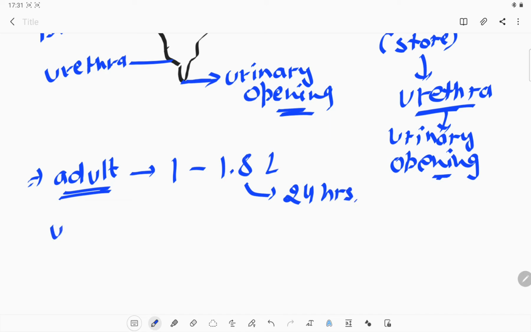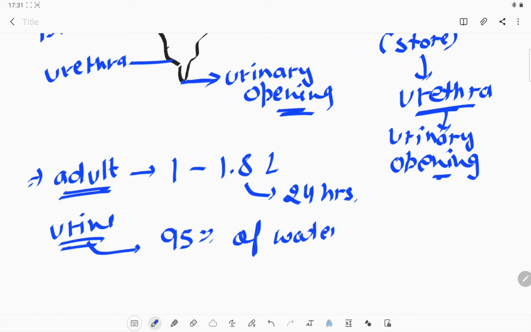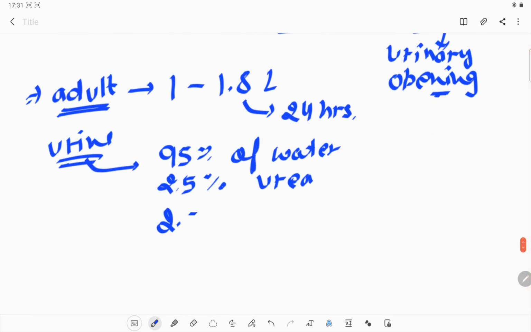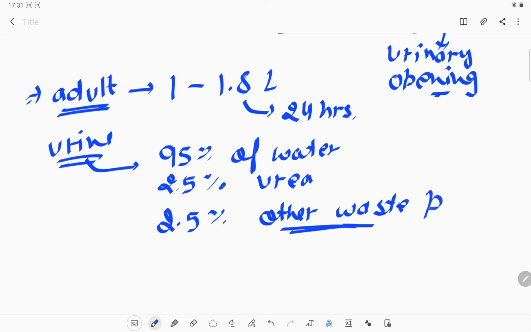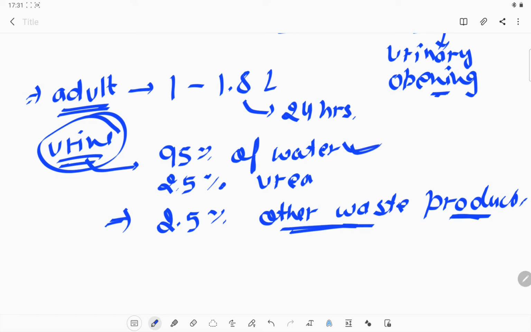And what does urine normally consist of? Urine consists of 75% water, 2.5% urea, which is very toxic for our body, and 2.5% other waste. There are some other wastes also produced by our body, and that waste also needs to be removed. All those wastes together are 2.5% if we are talking about complete urine. So most of it is water.